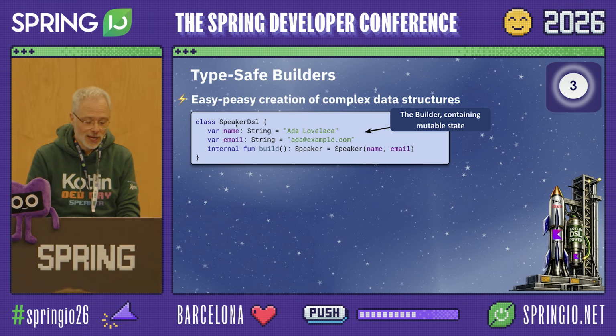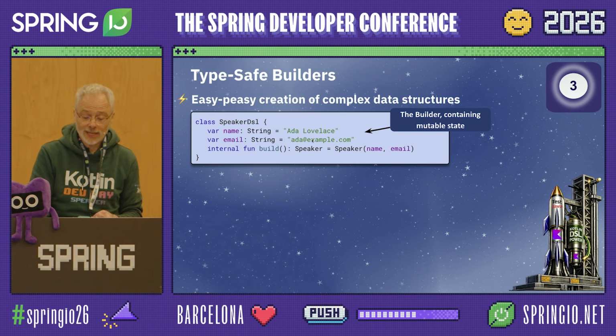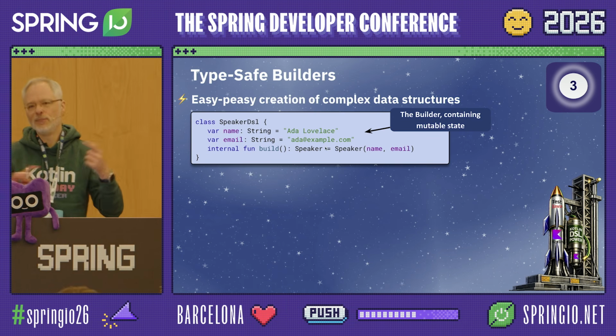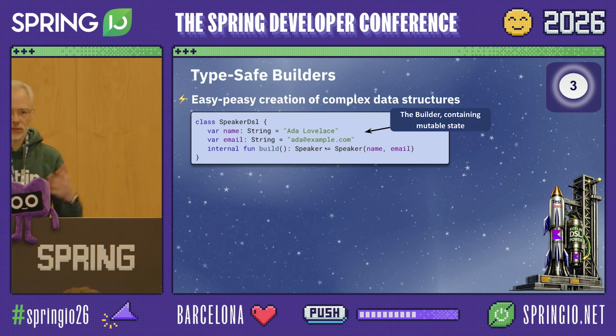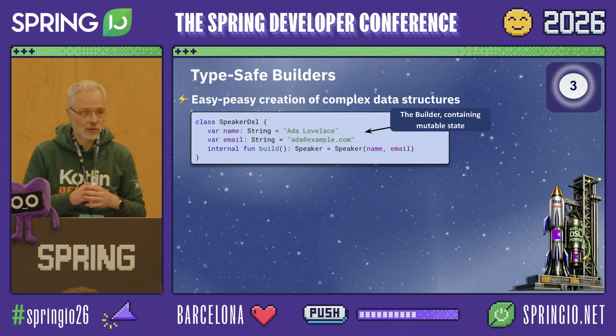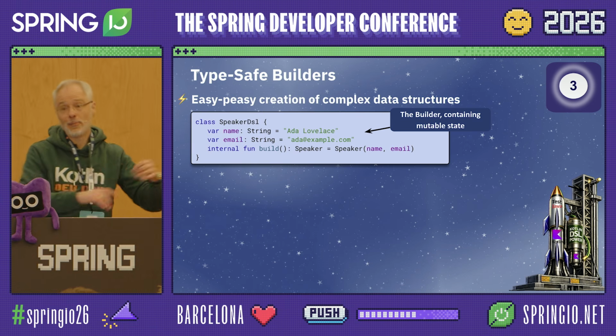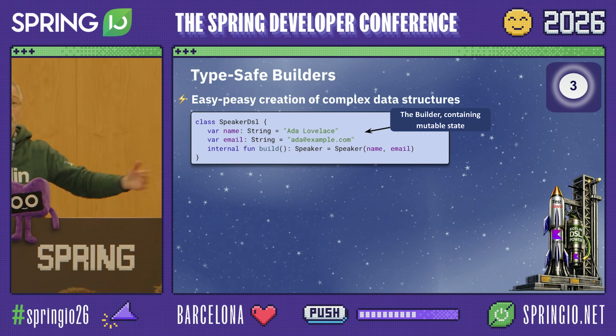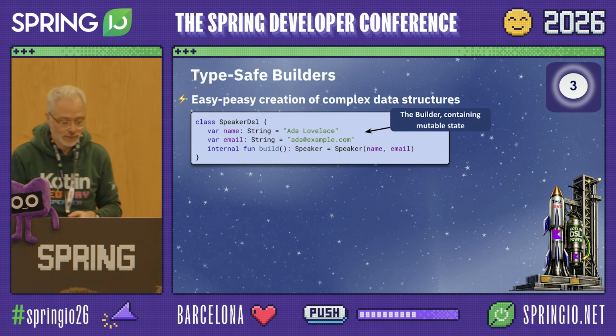So the way this works is you have at the core some builder objects. I call them here DSL, which have some mutable state. And then we have a build method that returns something immutable. That's at least how the builder paradigm should be applied in Kotlin. You have some mutability in builders, but the final result should be immutable, because we like to embrace immutability.